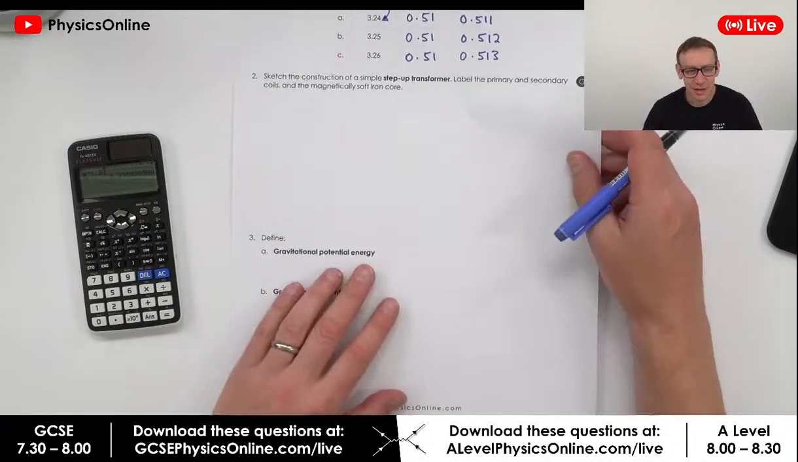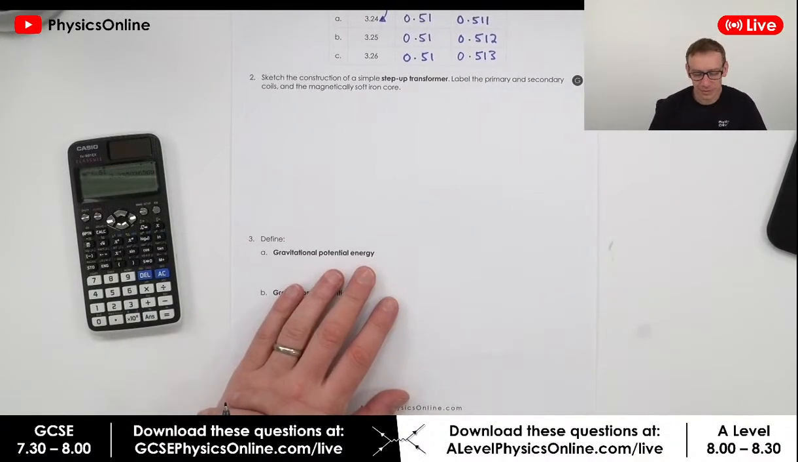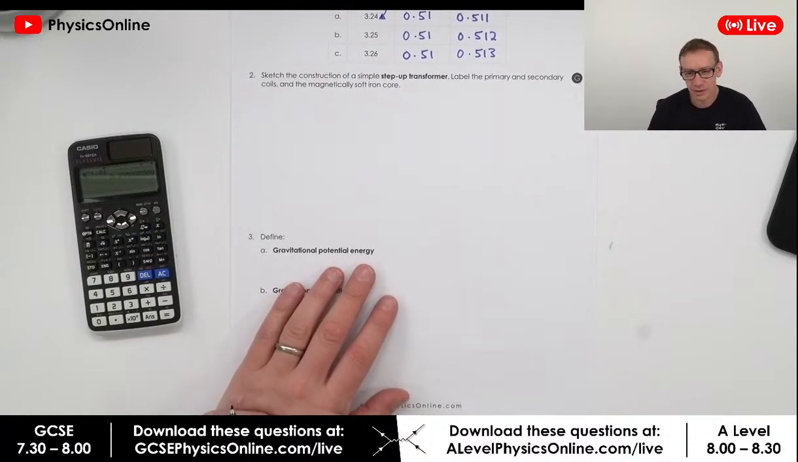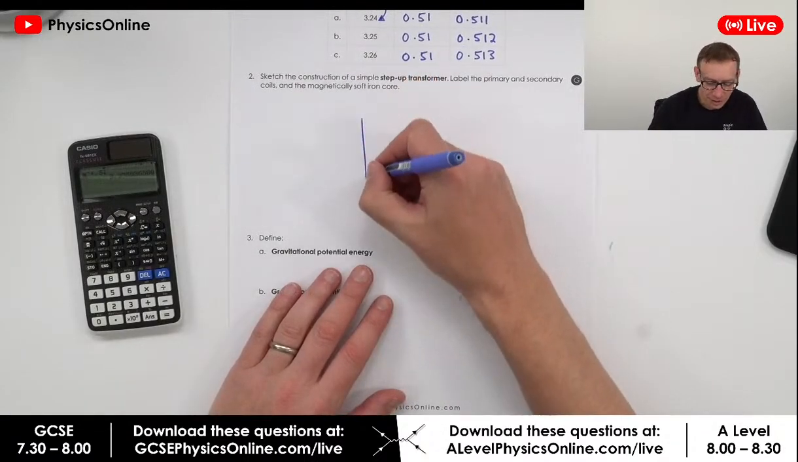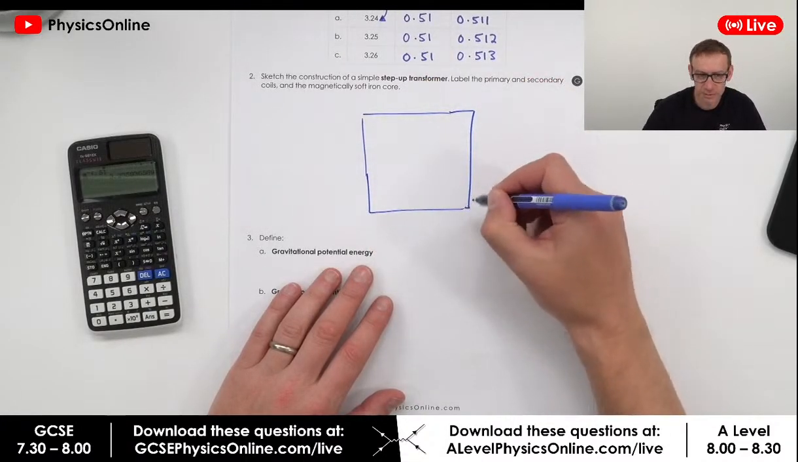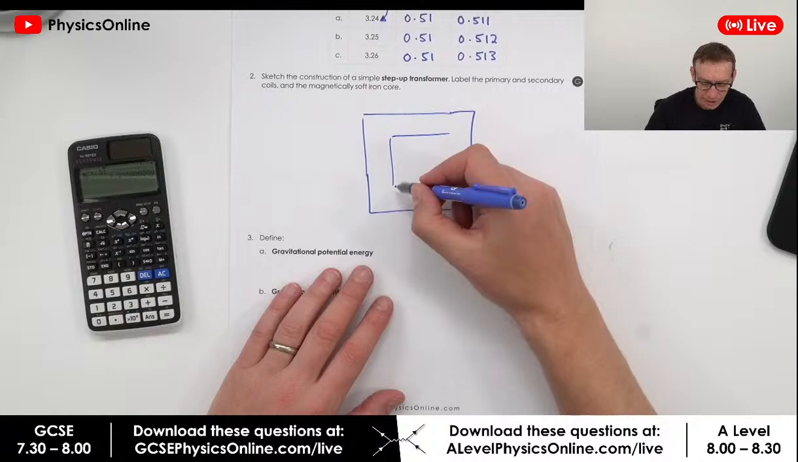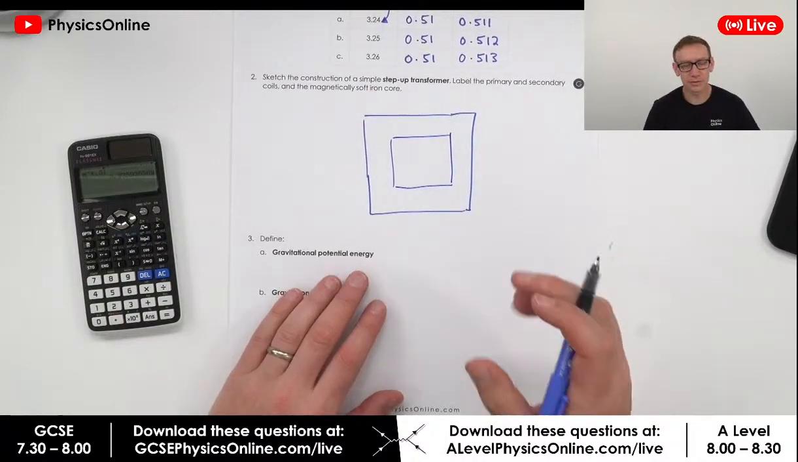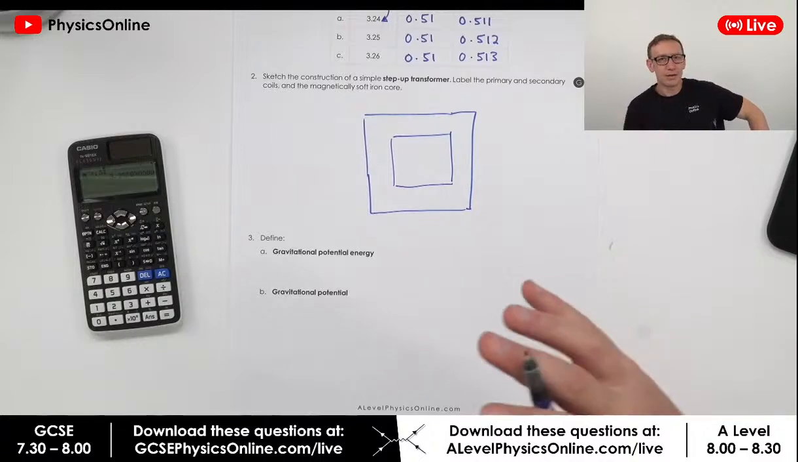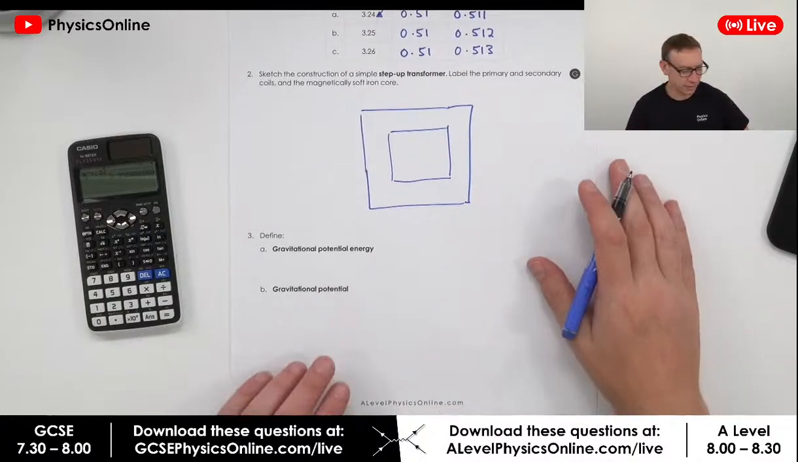Right, the next bit is: sketch the construction of a simple step-up transformer. Label the primary and secondary coils and the magnetically soft iron core. I did this because this book is really for students in year 12 who are about to go into year 13, and a lot of the stuff is based on GCSE physics. Transformers at A level aren't really any more difficult than transformers at GCSE.